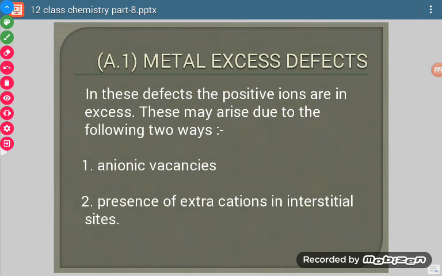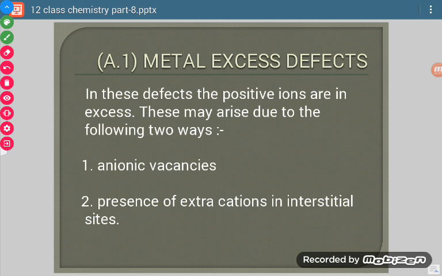So in these defects, the positive ions are in excess as compared to the negative ions. Now this situation may occur because of two types of changes. Number one, anionic vacancies, and number two, presence of extra cations in interstitial sites. Now see, if there is an anionic vacancy, it means anions are fewer.